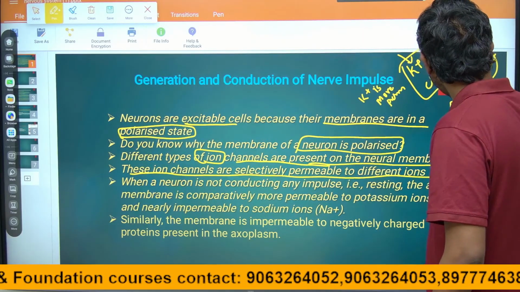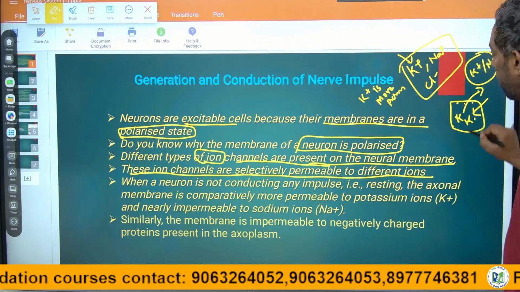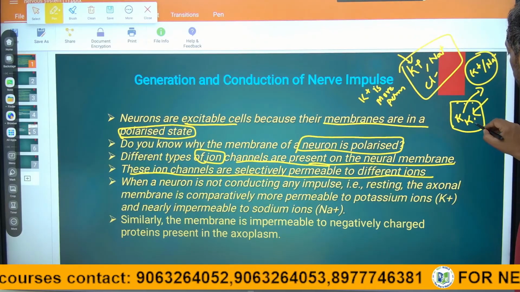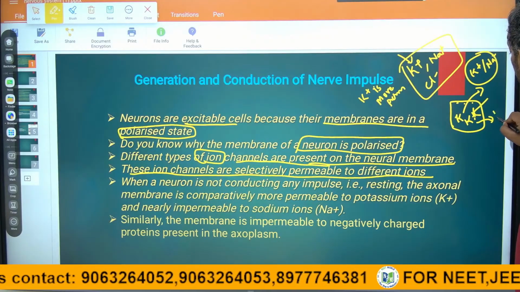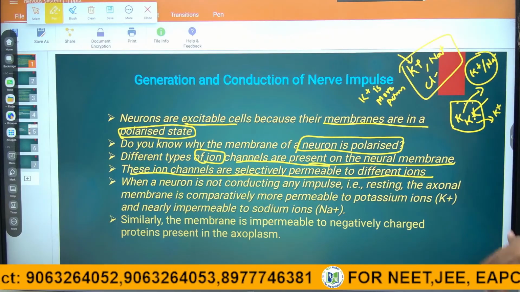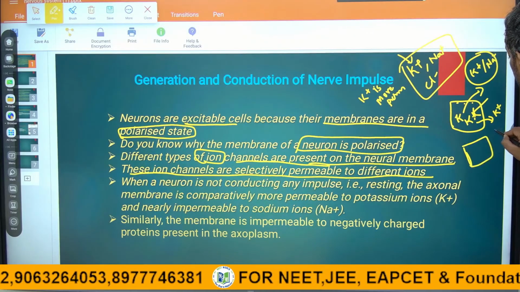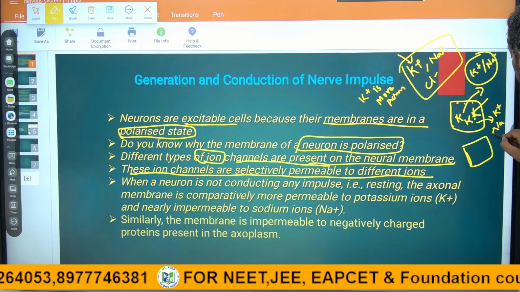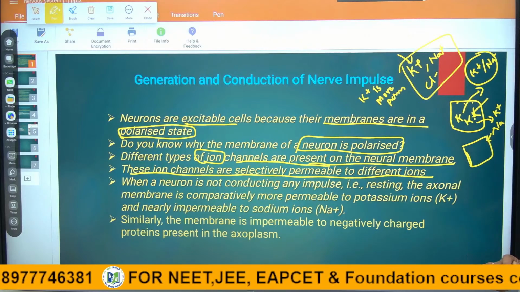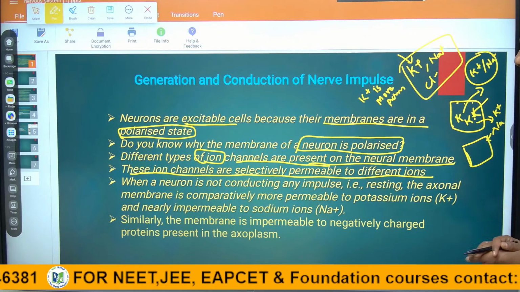Inside, there are more potassium ions, and they are trying to get out, meaning potassium is more permeable. Sodium is impermeable. Sodium is outside the cell, and they do not allow it inside. Okay?